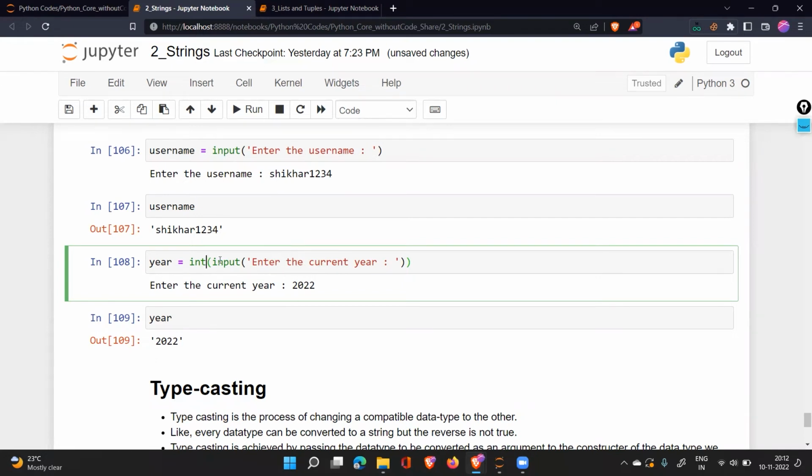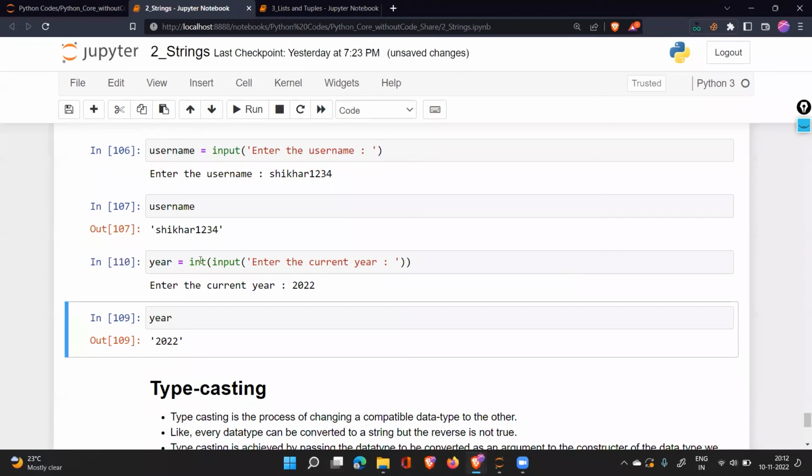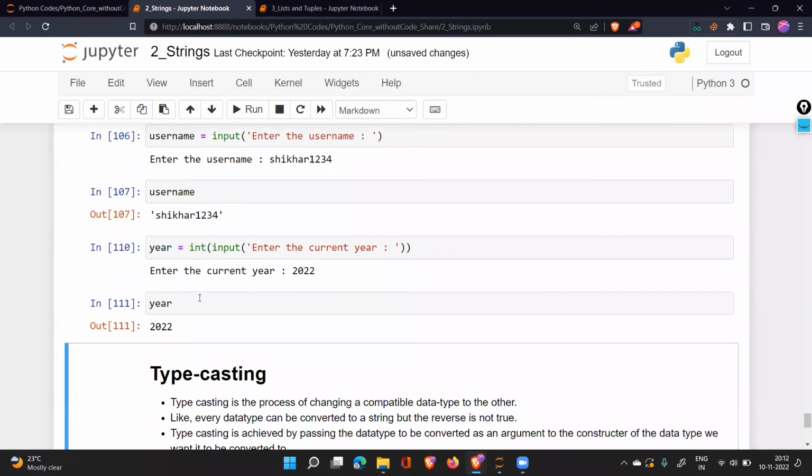If you're asking for a name and the person enters a name, that can't be converted into an integer, so this will fail. You should be careful about that. Now you can see year, and in this year, I can say plus 100, and you can add anything, because number plus number gives us a number.